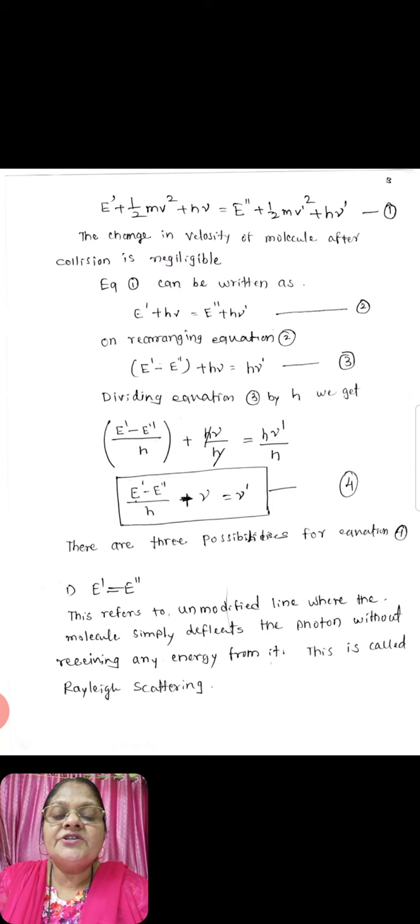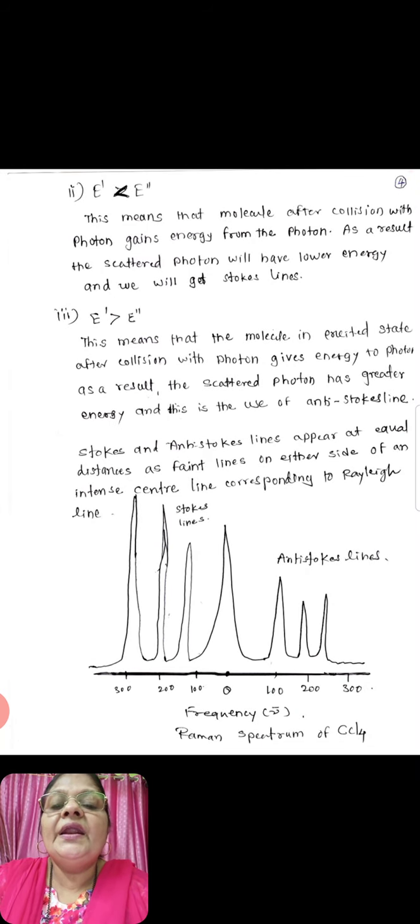First, E dash is equal to E double dash. This is referred to as unmodified line. The molecule simply deflects the photon without receiving any energy from it. This is called Rayleigh scattering. Second, E dash is less than E double dash.